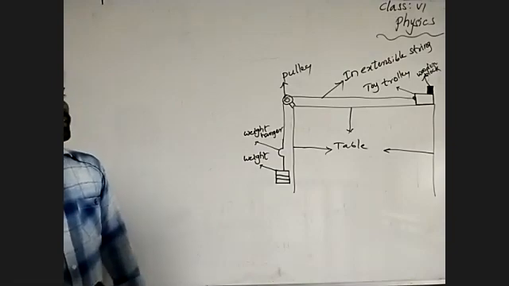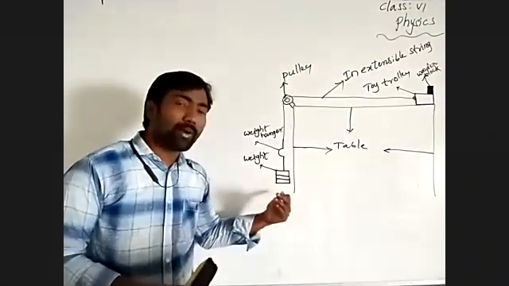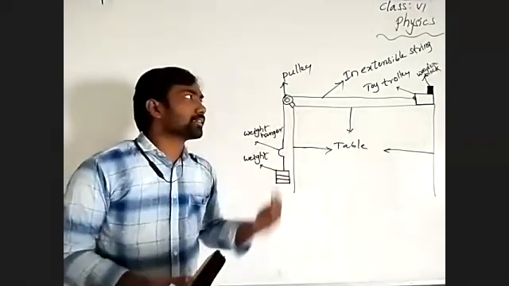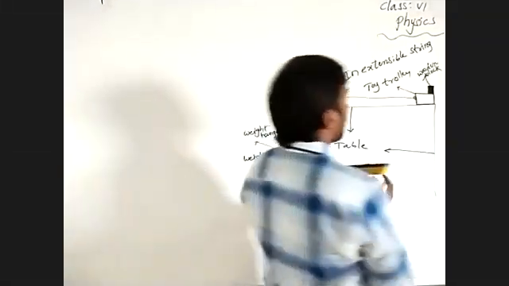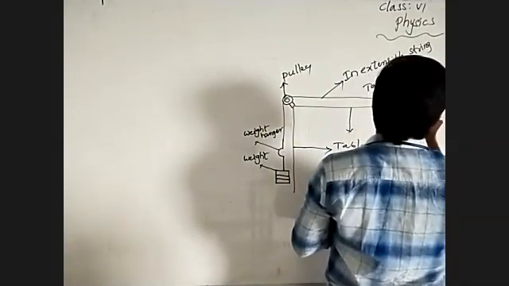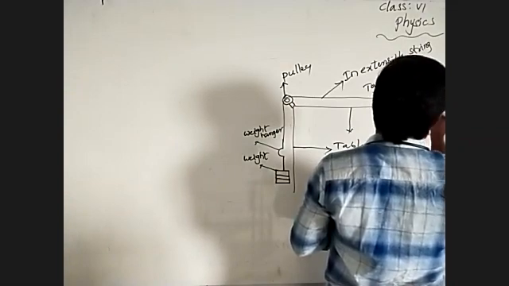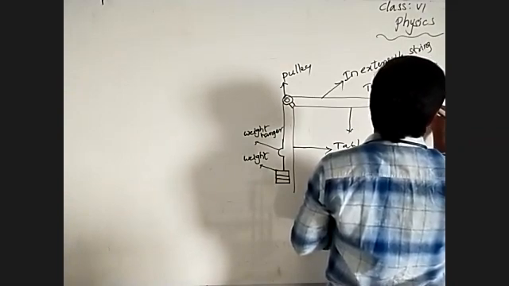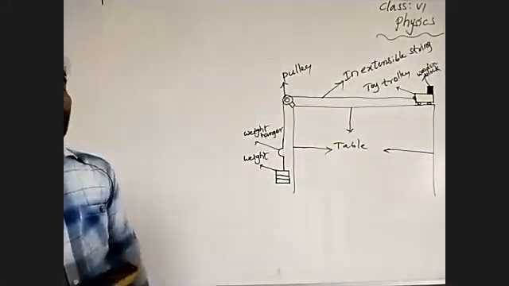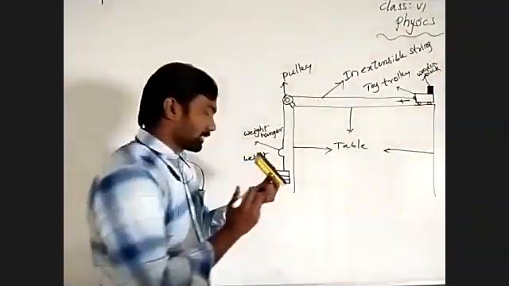Means what we can consider here. At what weight? Weight means the mass under the gravitational force. So at that weight the toy trolley tries to move, along with the inextensible string.